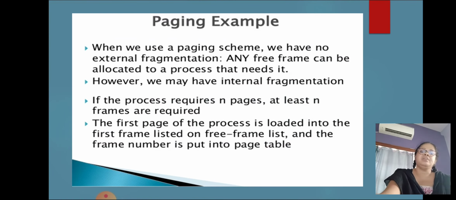Paging example. When we use a paging scheme, we have no external fragmentation. Any free frame can be allocated to a process that needs it. However, we may have internal fragmentation. If the process requires n pages, at least n frames are required. The first page of a process is loaded into the first frame listed on the free-frame list, and the frame number is put into the page table.